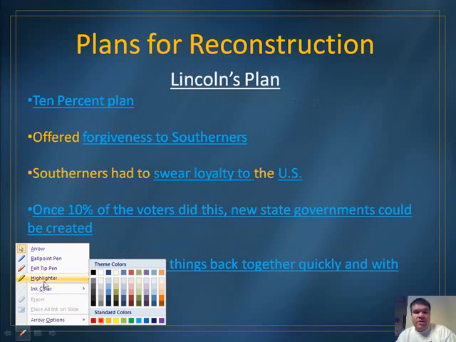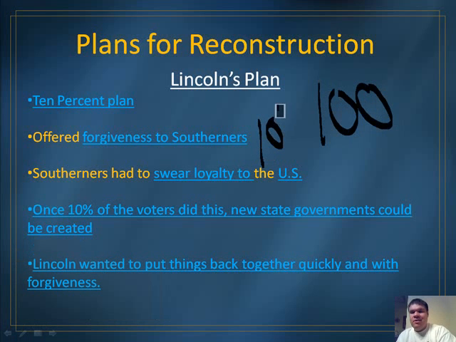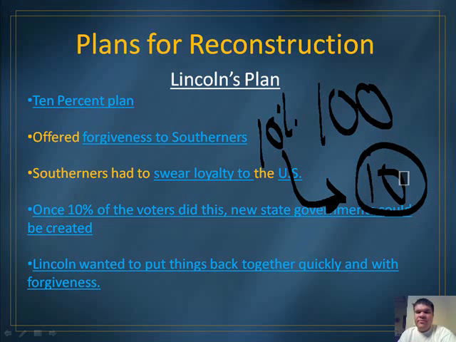Let's say that there was a state that had 100 people, and that state, under Lincoln's plan, would only need 10% of those 100 voters. Well, 10% of 100 is equal to 10 voters. Okay? So under Lincoln's plan, this fictional state of 100 voters would have 10 people swear loyalty to the Union, and they could come back into the United States. That was very easy for the Confederates and for the Southerners.